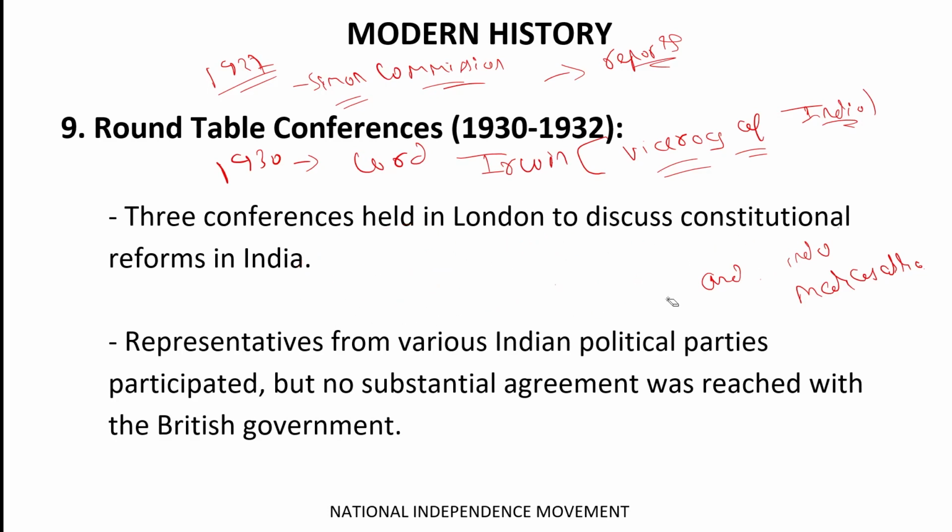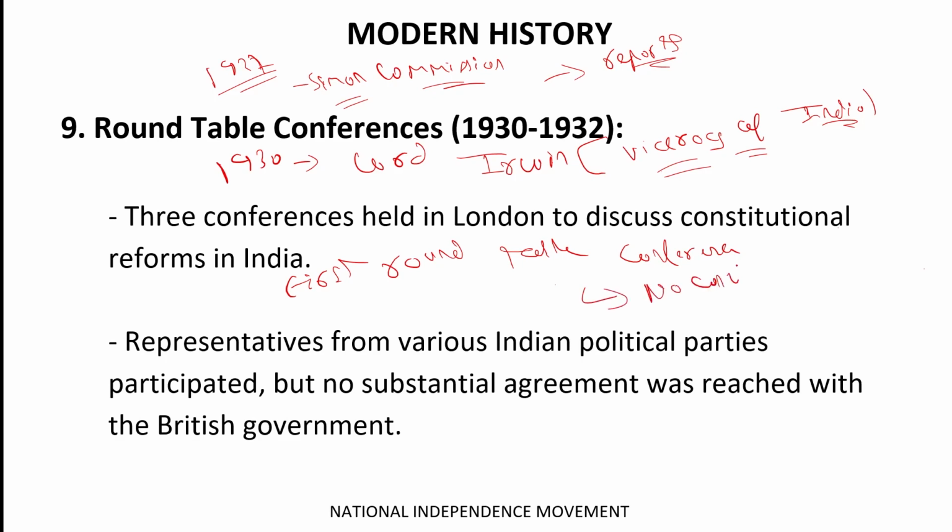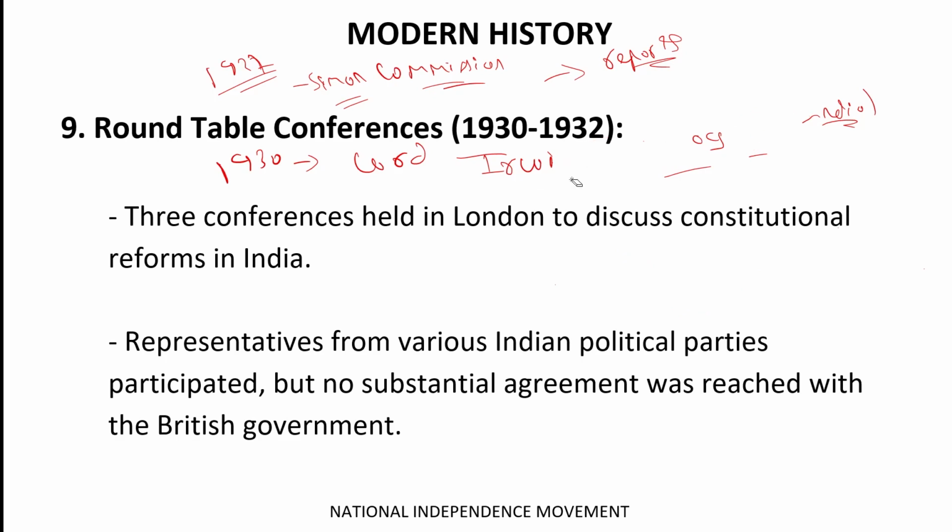Got it? But in the first roundtable conference, no conclusion was made because none of the Congress leaders, or you can say Gandhiji, was participating in this conference. So no conclusion was drawn. That's why Lord Irwin had to sign a deal with Mahatma Gandhi, which is known as the Gandhi-Irwin Pact.